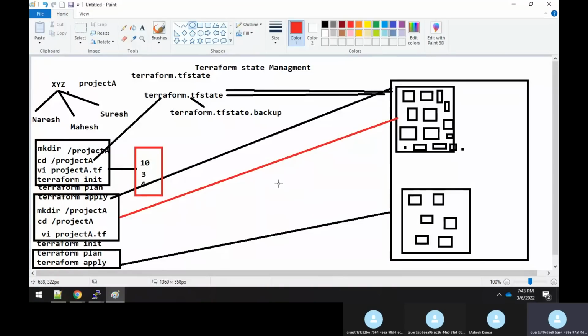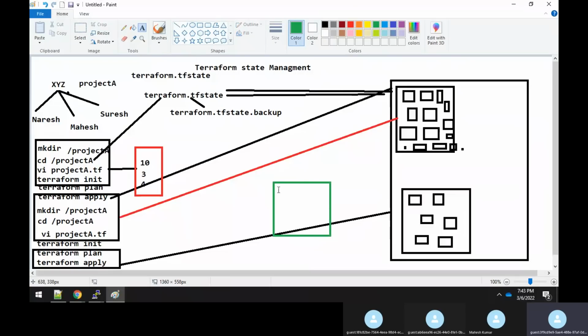For example, I will take a machine, a server, and install Windows or Linux on it. Then I will install an NFS server, an NFS share drive.